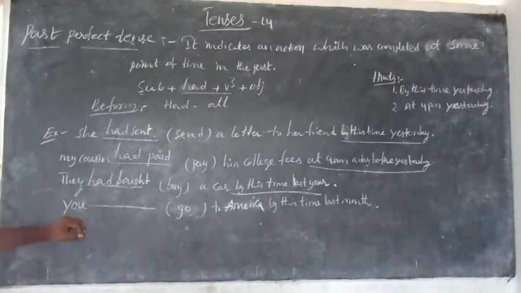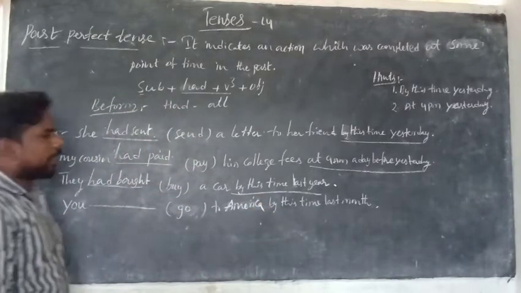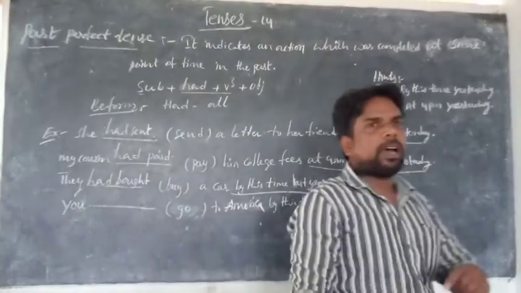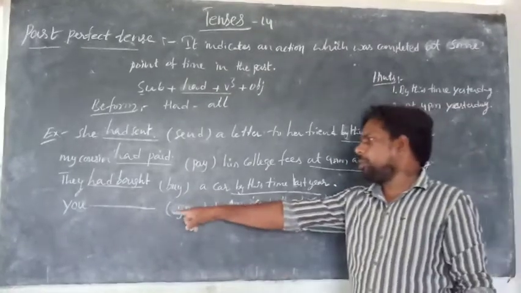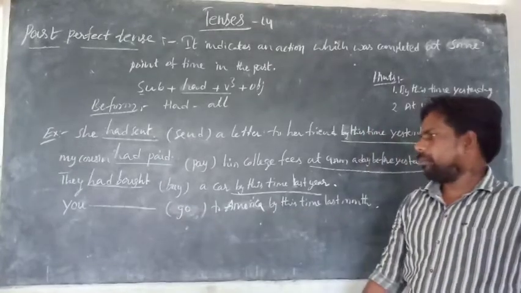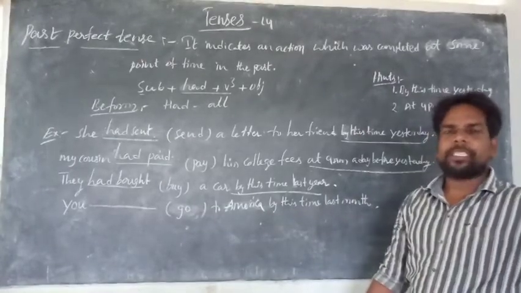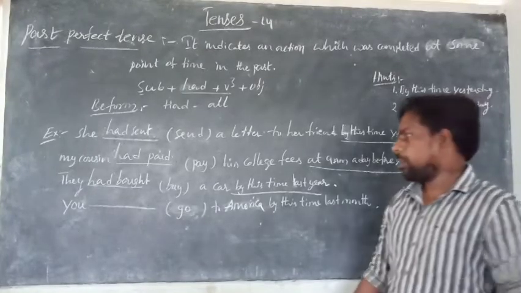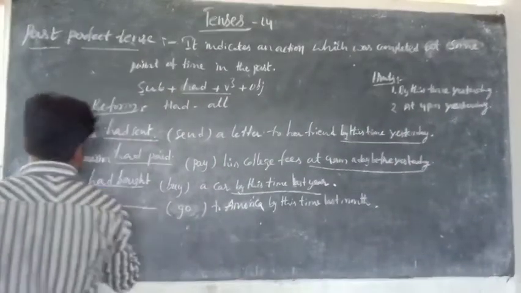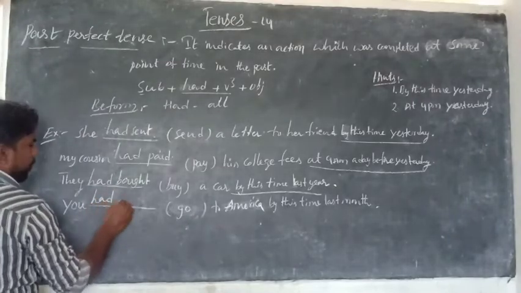You dash go to America by this time last month. By this time last month, what will happen, or what did happen? So you had gone to America. You had gone to America by this time last month. Last month ఇదే సమయానికి నువ్వు అమెరికా వెళ్ళిపోయావు. So the answer is what? Had V3, so had and V3.